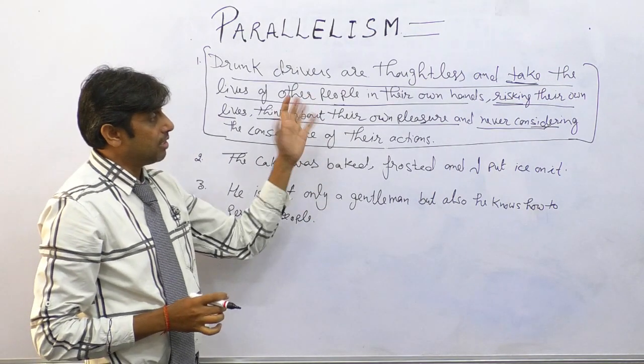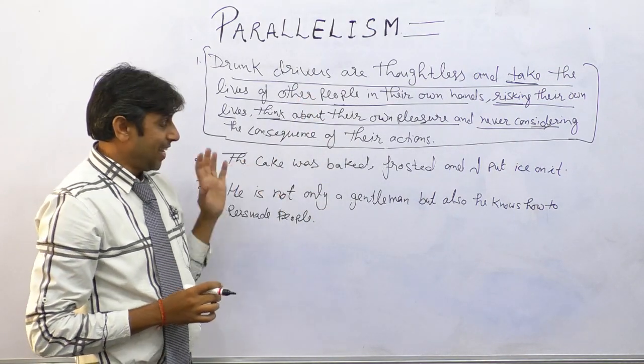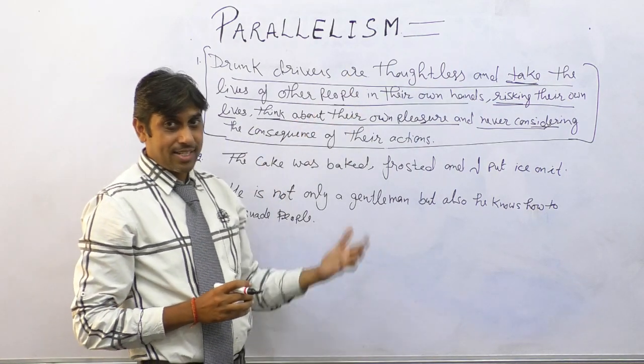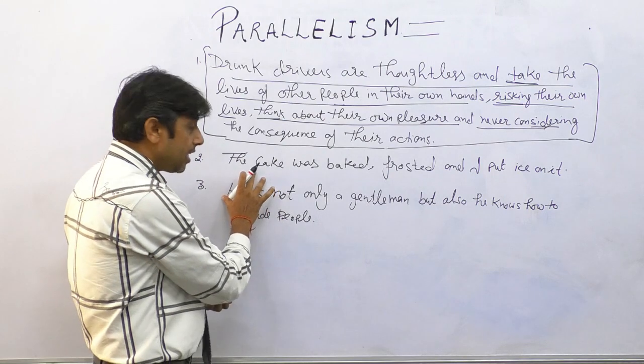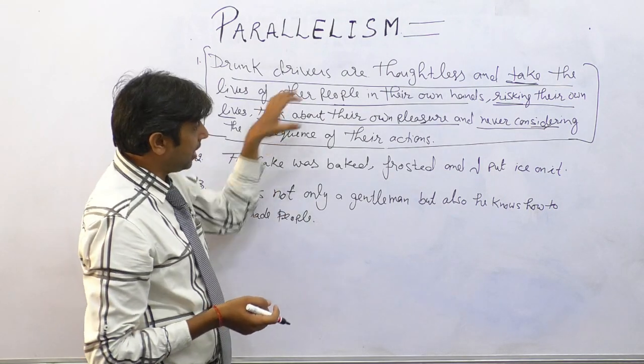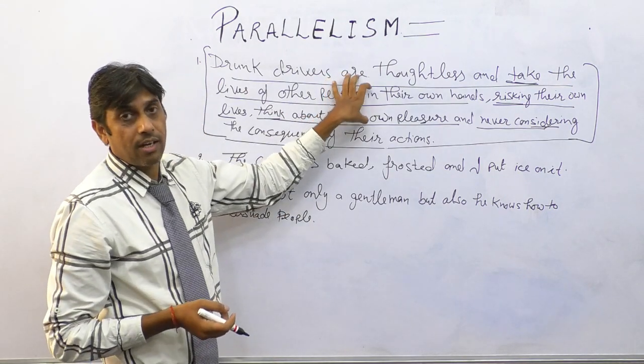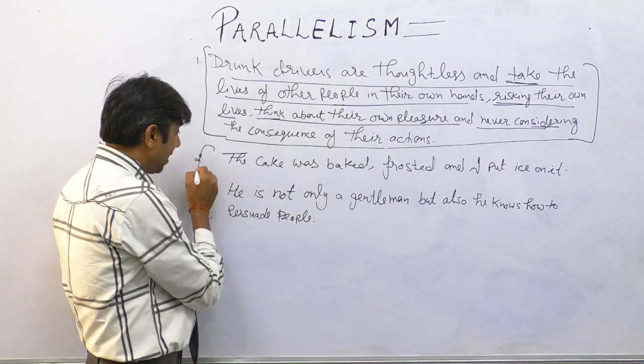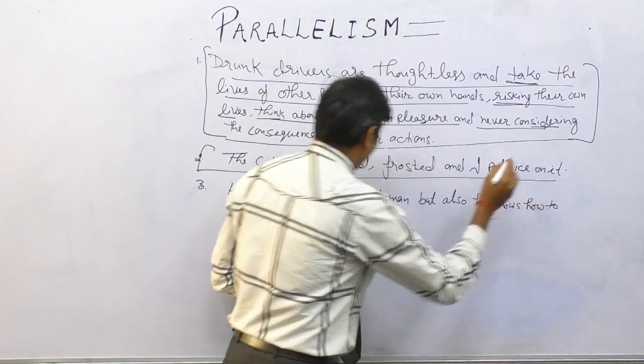So the structure is disturbed. Because this is a very long sentence, I'll come to it later. Let's discuss the rules first and see small-level examples. Then we will solve this difficult and long question. Correct? Okay.